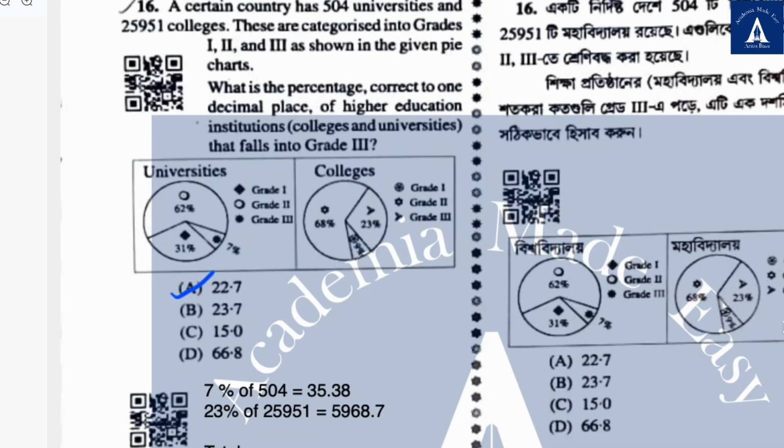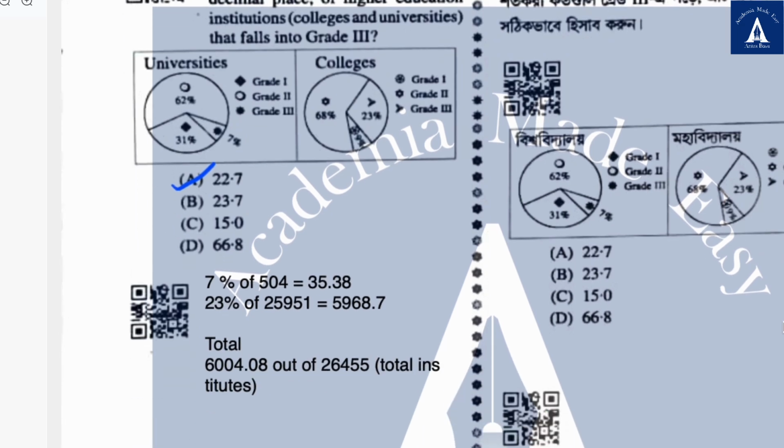Question number 16, a certain country has 504 universities and 25951 colleges. These are categorized into grades 1, 2 and 3 as shown in the given pie charts. What is the percentage correct to one decimal place of higher education institutes, colleges and universities that falls into grade 3? And I have solved the question down below. I'm not explaining it here in the video anymore.